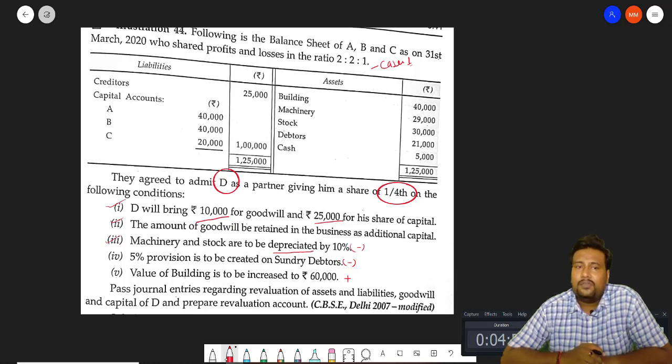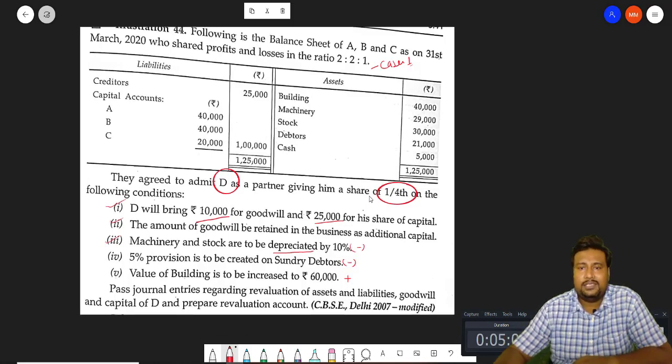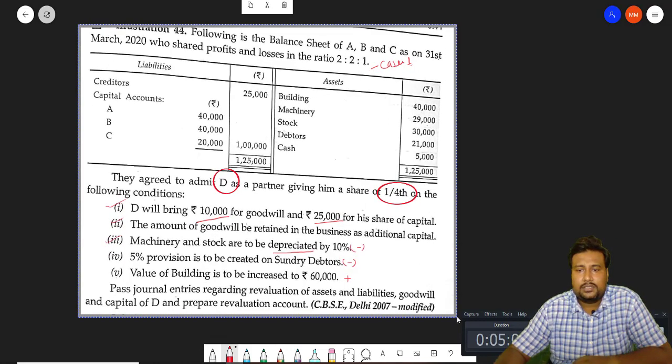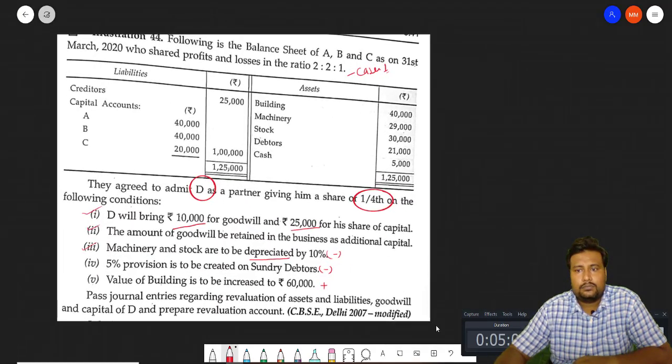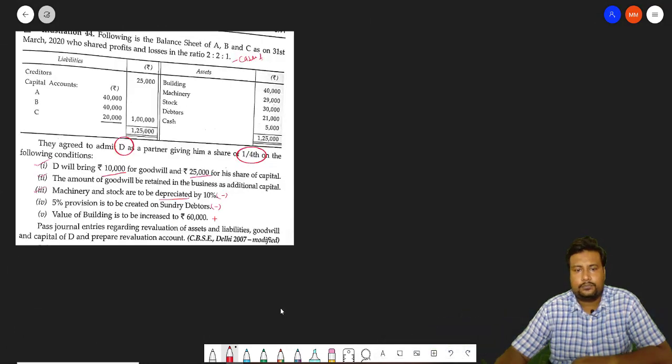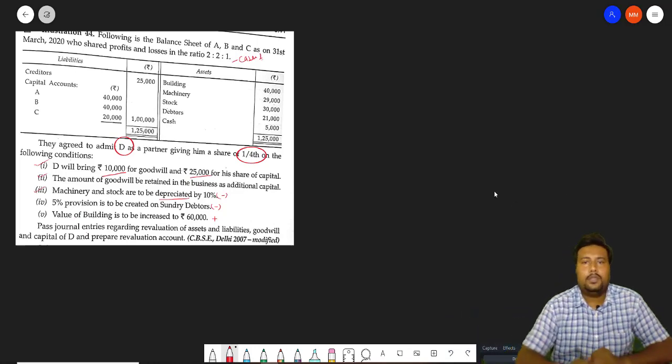Let's start. First, what we will do, we will pass the journal entry. So I make this question small so that you can easily see the journal entries. Okay, so beta, chalo ji, first entry.